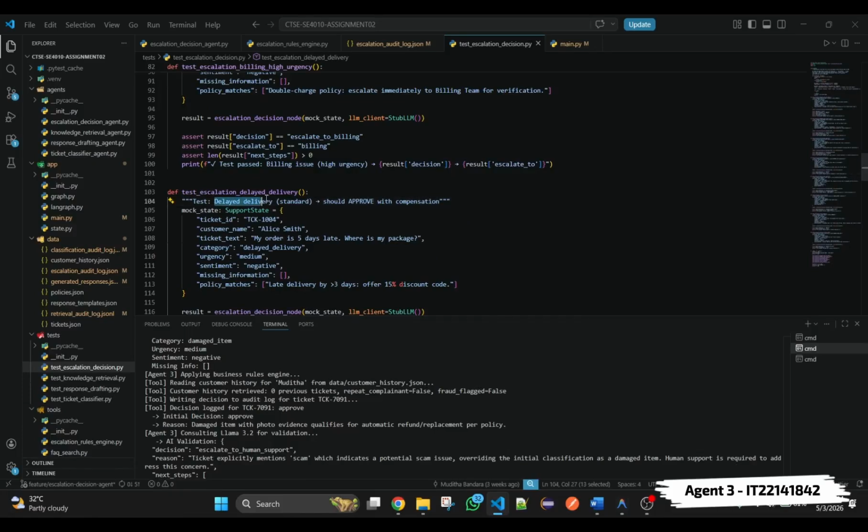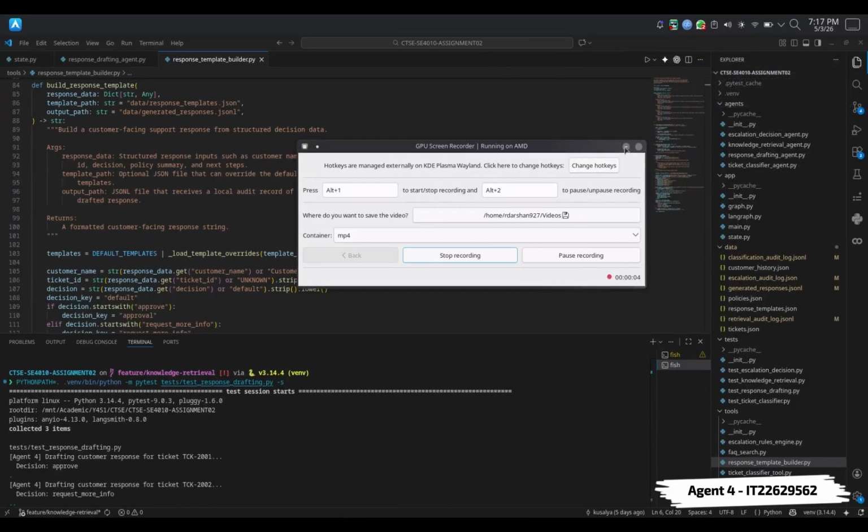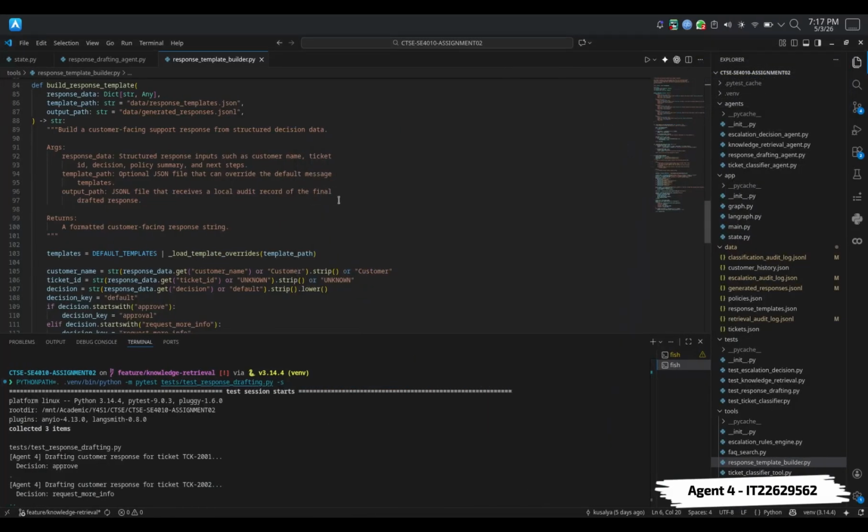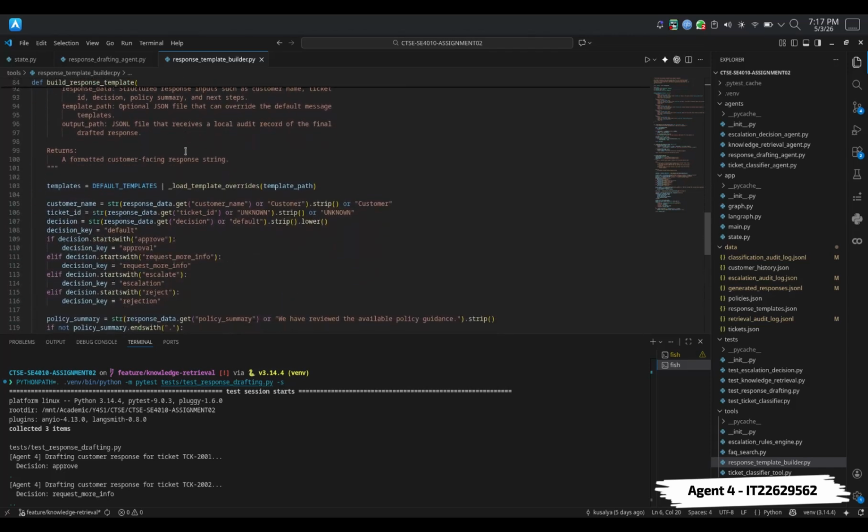Agent 4 is the final step in the support workflow. It transforms the escalation decision into a professional, customer-friendly response. It reads the ticket context and decision from the shared state, then drafts and returns the final customer message. The input from the state is the ticket ID, customer name, decision, which team to escalate to, next steps, and policy matches, which are taken from agent 3. The response template builder is the tool that we're using. It creates a structured response using the decision and next steps. The Ollama LLM refines the template into a polished, empathetic message.